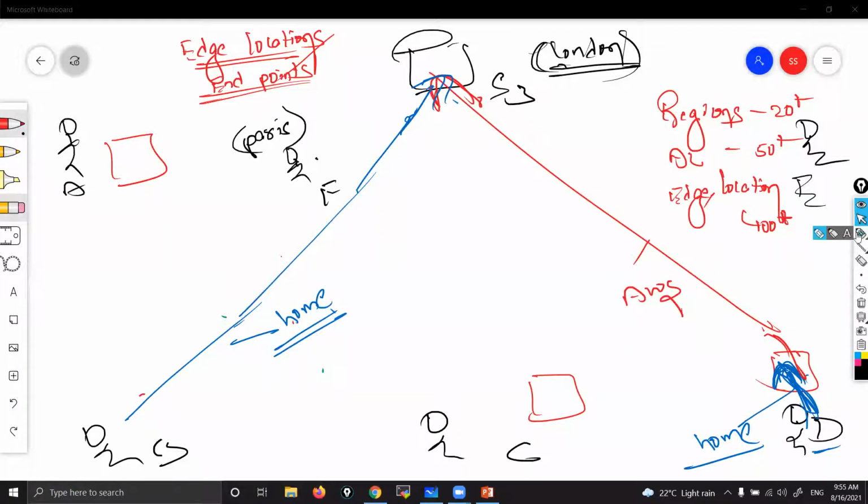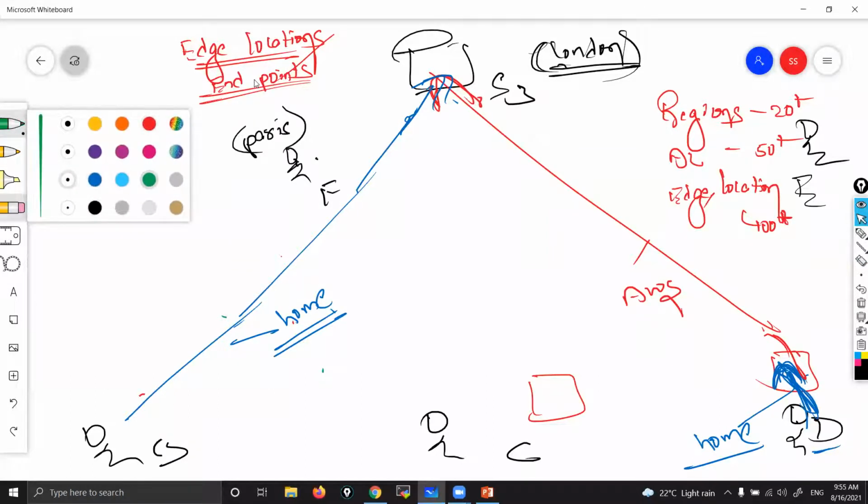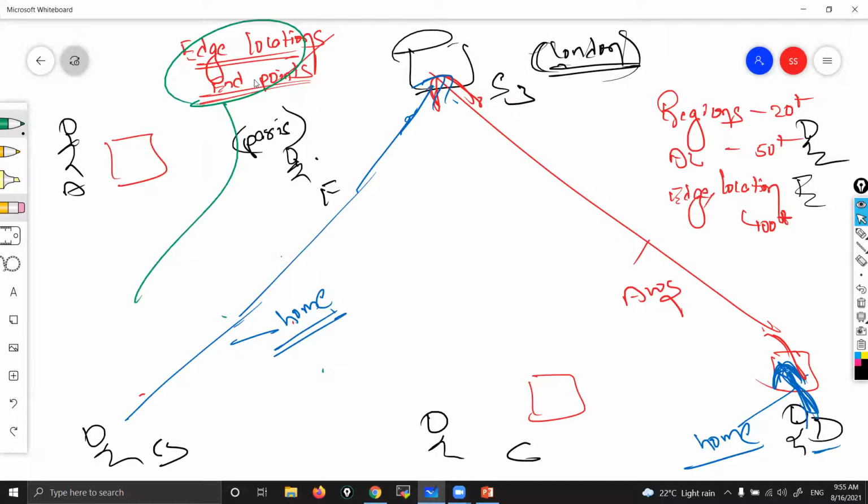Now these edge locations are not actually designed for this transfer acceleration concept. They are not meant for this purpose. AWS has designed these edge locations for one more service called CloudFront, which we are going to discuss in upcoming classes. These are designed for that particular service. But anyway, they belong to AWS, so we are taking advantage of them in transfer acceleration, though they are not designed for this purpose. What is the actual use case of edge locations, we are going to see in the CloudFront topic.